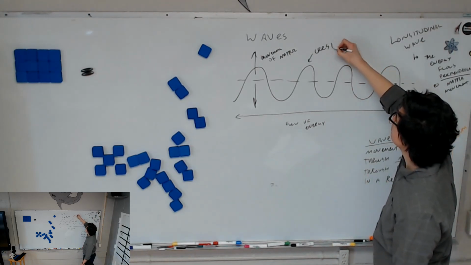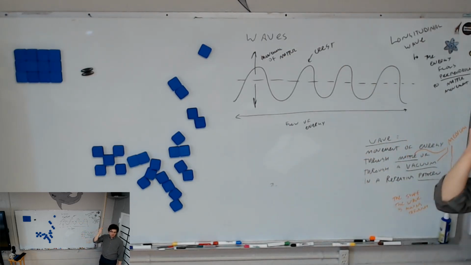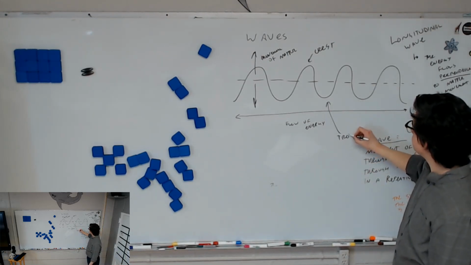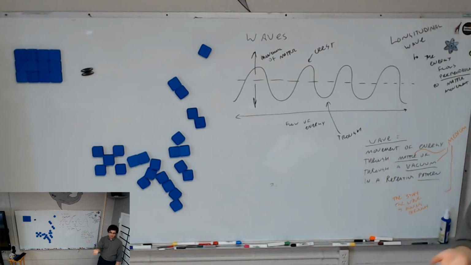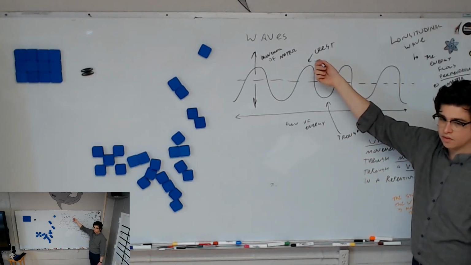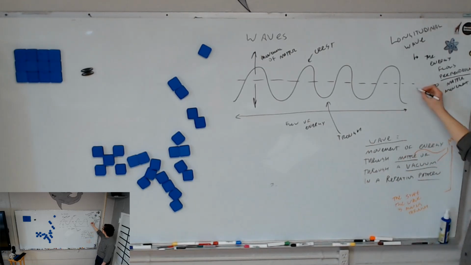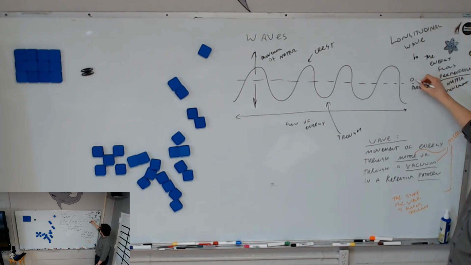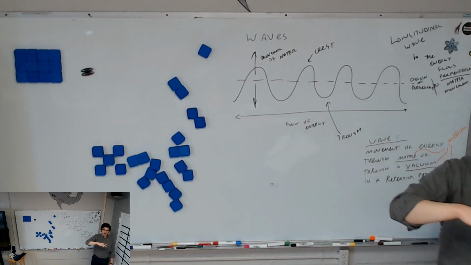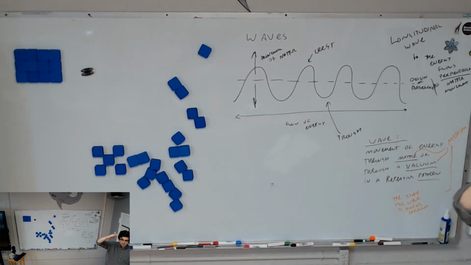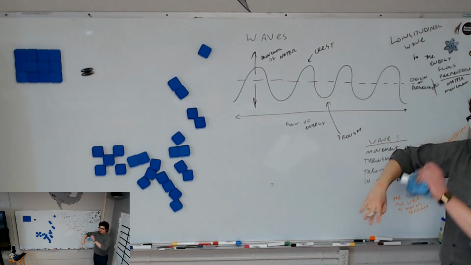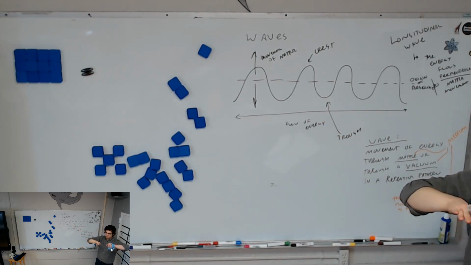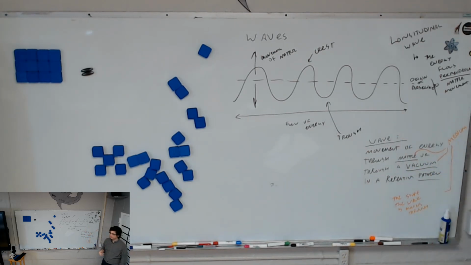For this wave, we name the parts. The top is called a crest, like the crest of a mountain is the top of the mountain, right? The bottom part is called the trough, like a pig trough is a hollowed out thing. You with me so far? Crest is the top of a wave. The trough is the bottom of the wave. This dotted line is sometimes called the origin, sometimes the baseline, and that's the average height of the wave. Some parts of the wave are higher than that, some lower, but on average they're all about medium level.